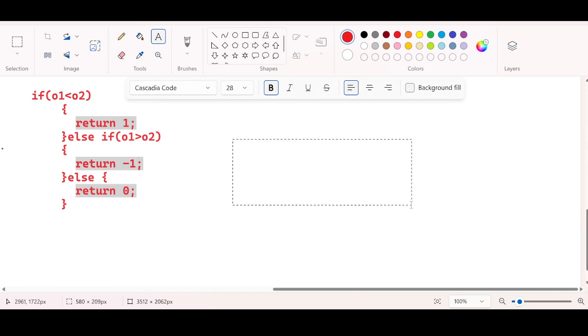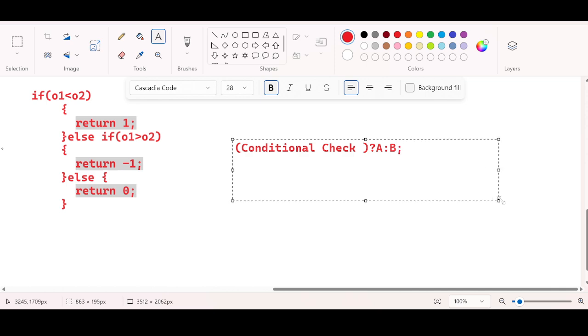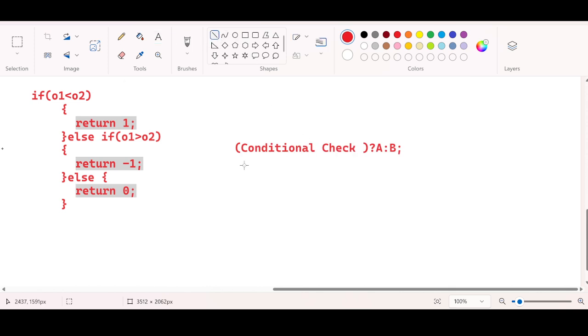A ternary operator has one conditional check first. If the condition is true, you return the first option, or else you return the second option. We have discussed this in the core Java classes.